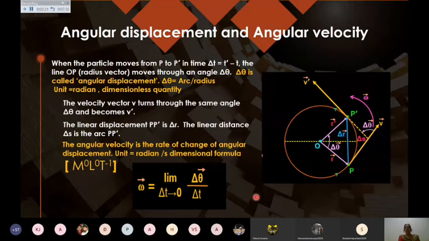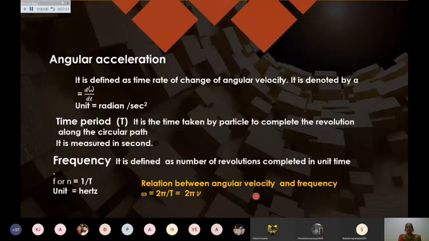All these terms should be clear to you, then only will you be able to understand things in more detail. The next term is angular acceleration. As linear acceleration is the rate of change of linear velocity, similarly angular acceleration is defined as the time rate of change of angular velocity. It is denoted by alpha, and alpha equals d omega by dt.